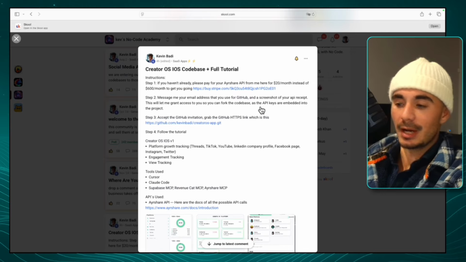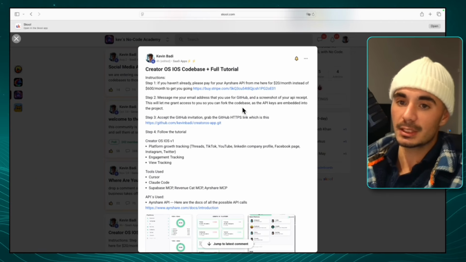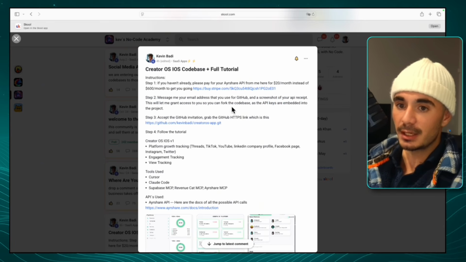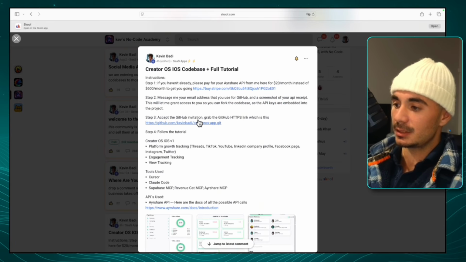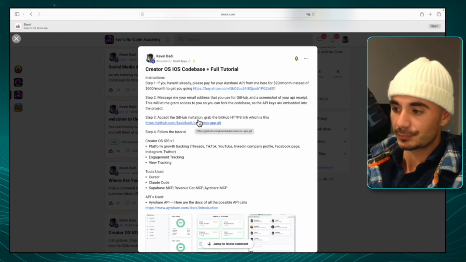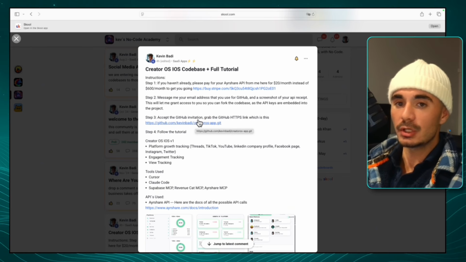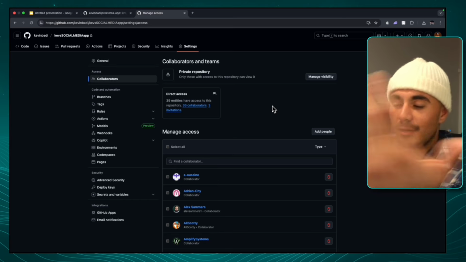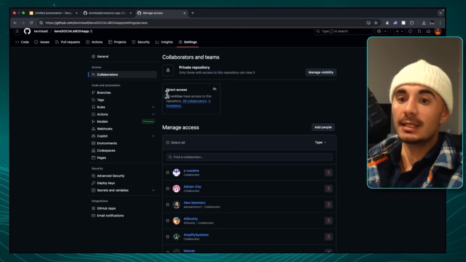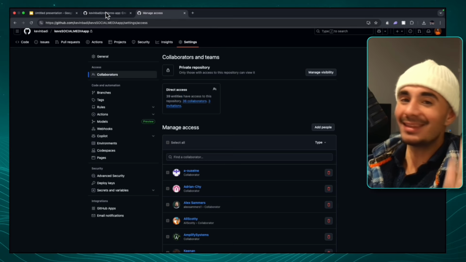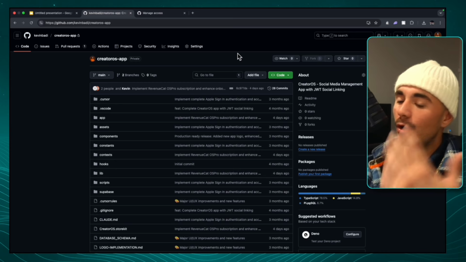So inside of here, you have step-by-step instructions that go along with this video. But the first thing that we got to do is get your API key. Once you do that, I want you to message me your email address, because I'm not giving this code base to everybody, only the people in the academy. And the way that I do this is by you sending me your email so that I can give you access. If we go inside of GitHub and we go to the web app version of the tutorial you're seeing today, we can see that 40 people in the academy have already gotten access to this code base, and the exact same thing is going to happen here. So all we would need is your email.